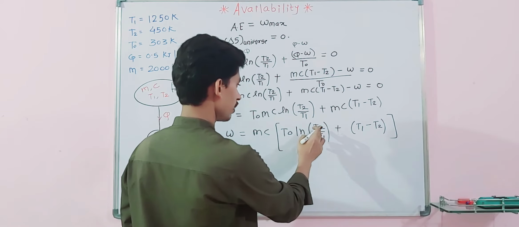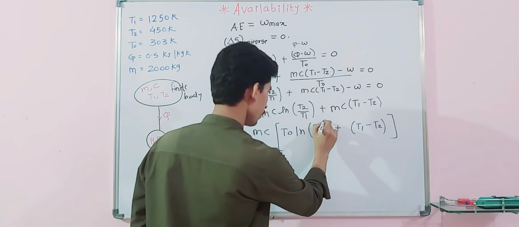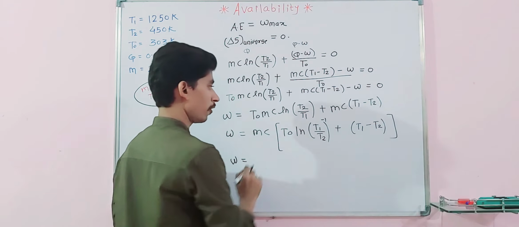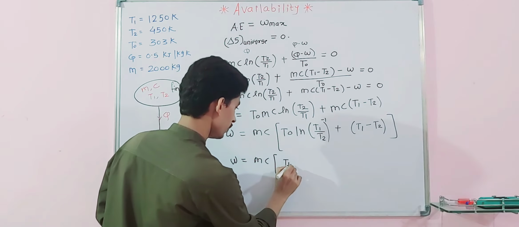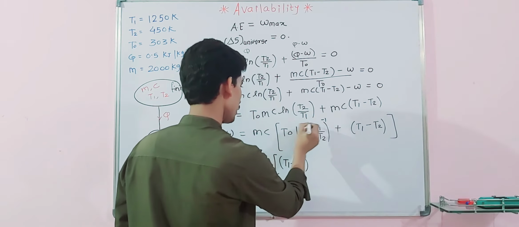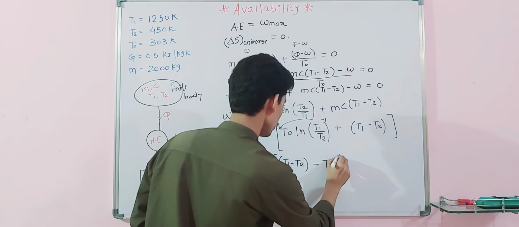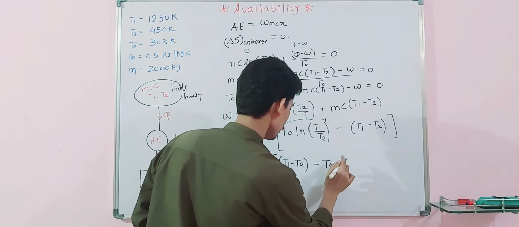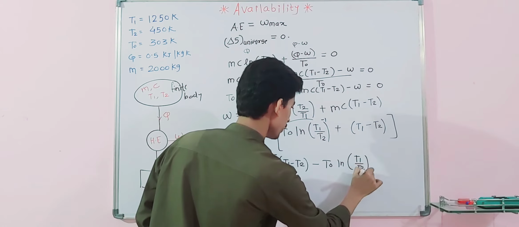If you write T1 by T2 with power minus 1, what we will get? MC T1 minus T2, and the minus sign comes across, so minus of T naught ln T1 by T2. This expression we will get.